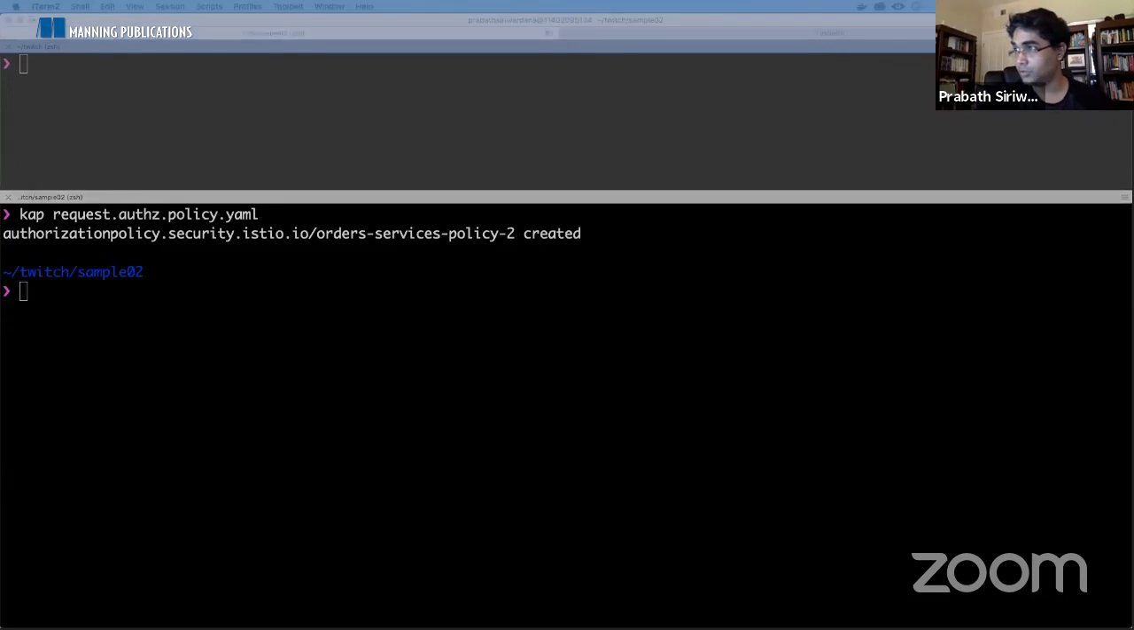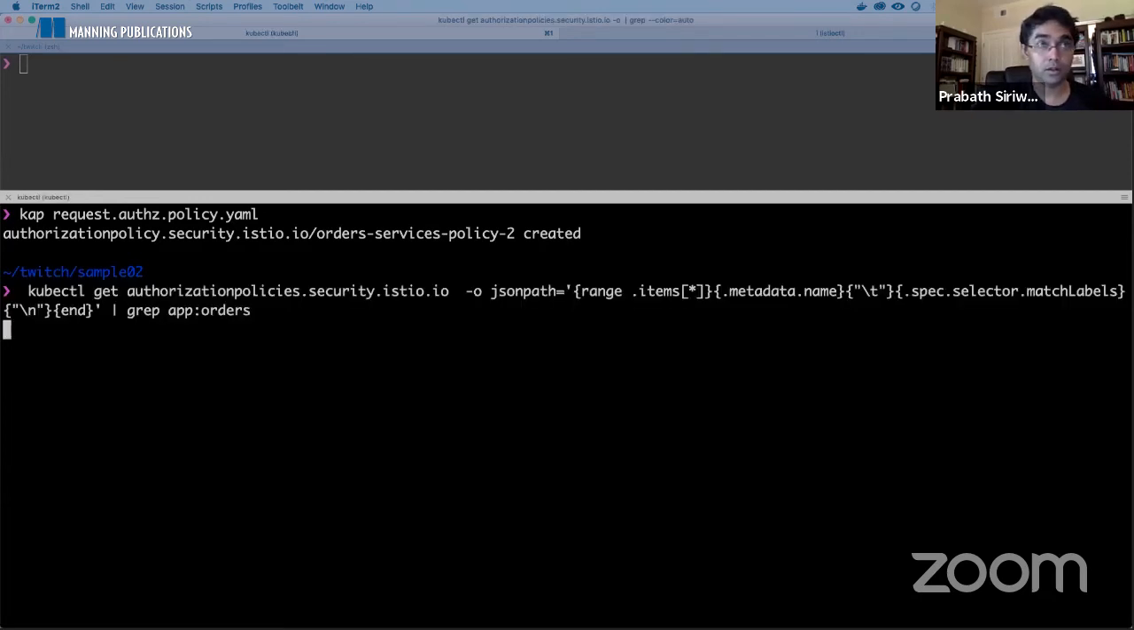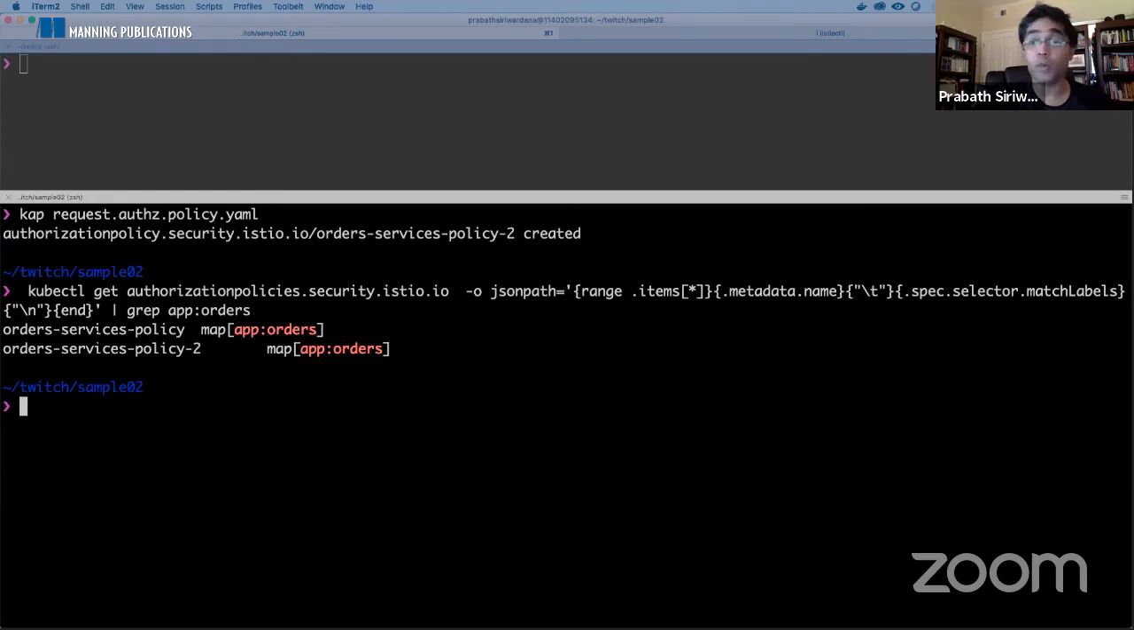Right, so if you run this command, it will show you all the authorization policies applicable to this app orders label. Right, now you can see two policies, right?